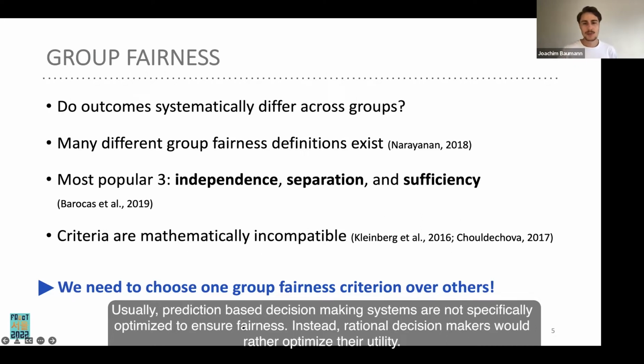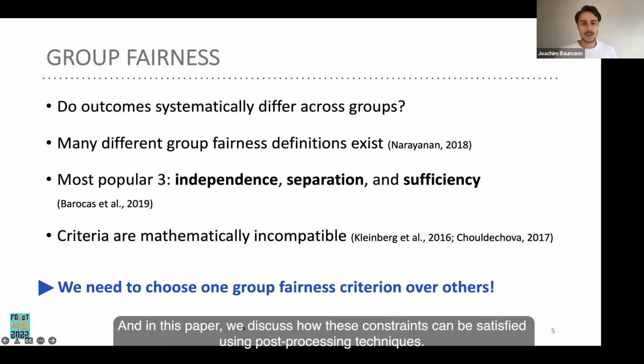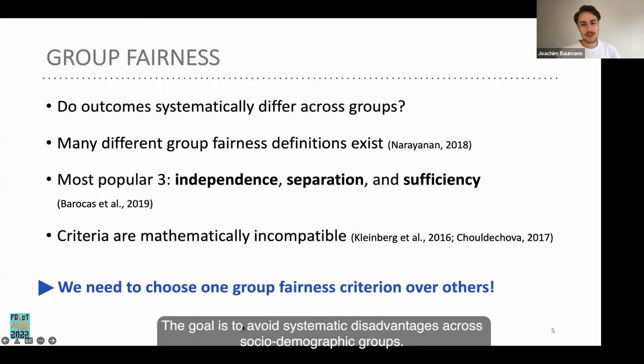One of the remedies the community has proposed is the enforcement of certain parity constraints. And in this paper, we discuss how these constraints can be satisfied using post-processing techniques. These so-called group fairness criteria are concerned with outcomes of algorithmic decision-making on individuals' lives. The goal is to avoid systematic disadvantages across socio-demographic groups.